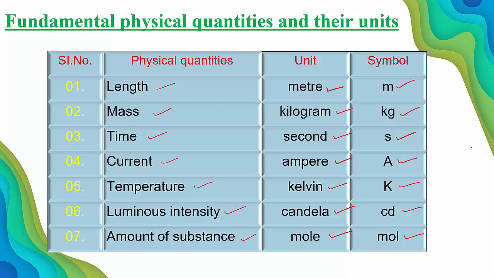So do you know what is the definition of second? We know that 1 minute is equal to 60 seconds. But what is the actual definition of all these 7 fundamental physical quantities? How to define Kelvin? What is 1 mole? What is a meter? What is kg? Now you are using the word kg. 2 kg of potato or 5 kg of tomato. So kg is the unit of mass. Then how to define kg? How to define a second?